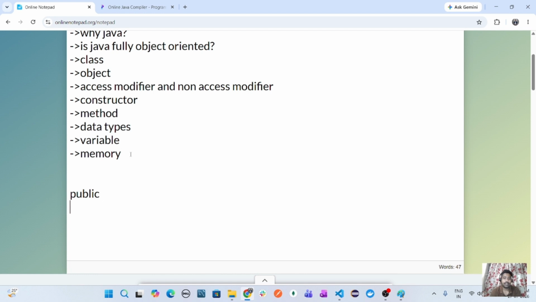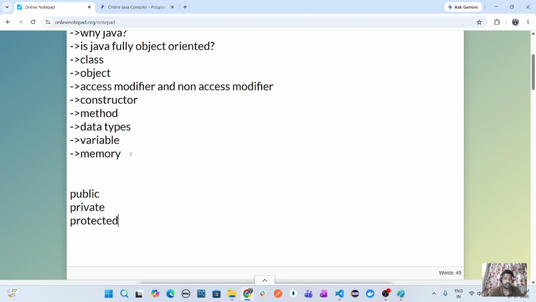Default should be no name. If no name has been taken except public, private, protected, then that should be default. I am just taking the name default, but if there is nothing declared in the method, you can consider it a default method.